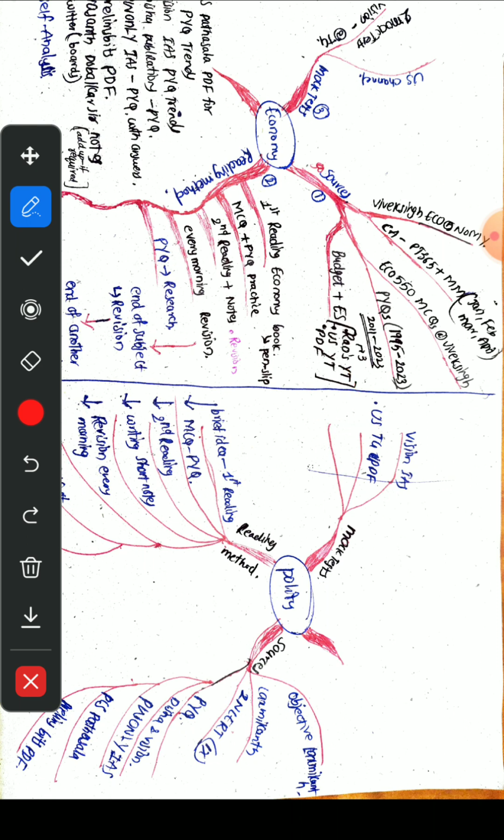Now, reading method, how to read this. Okay, these are the sources, fine. These are the sources of PYQs, very fine. Then how to read this is very important. The how is very important.